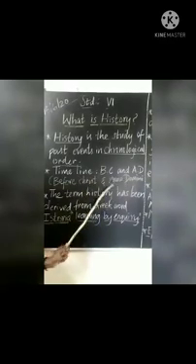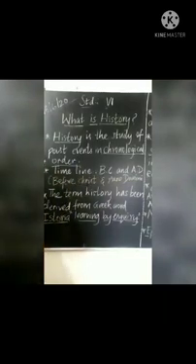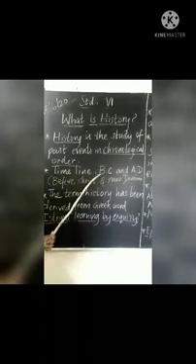Usually in history, it is measured in years. That is BC and AD. BC, before Christ. AD, Anno Domini. BC will go backward. So whatever incident happened before the birth of Jesus Christ comes under BC, and that is mentioned after the year.